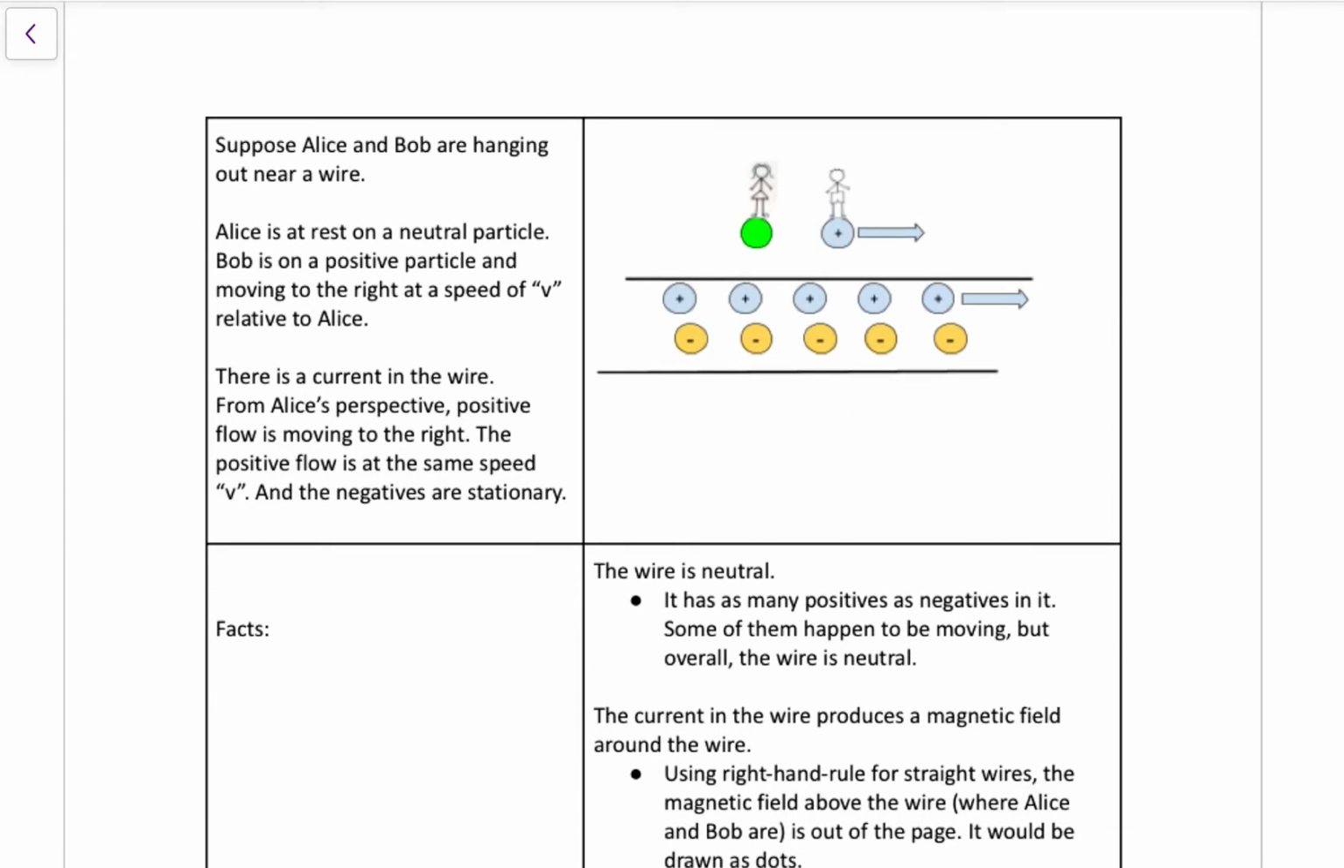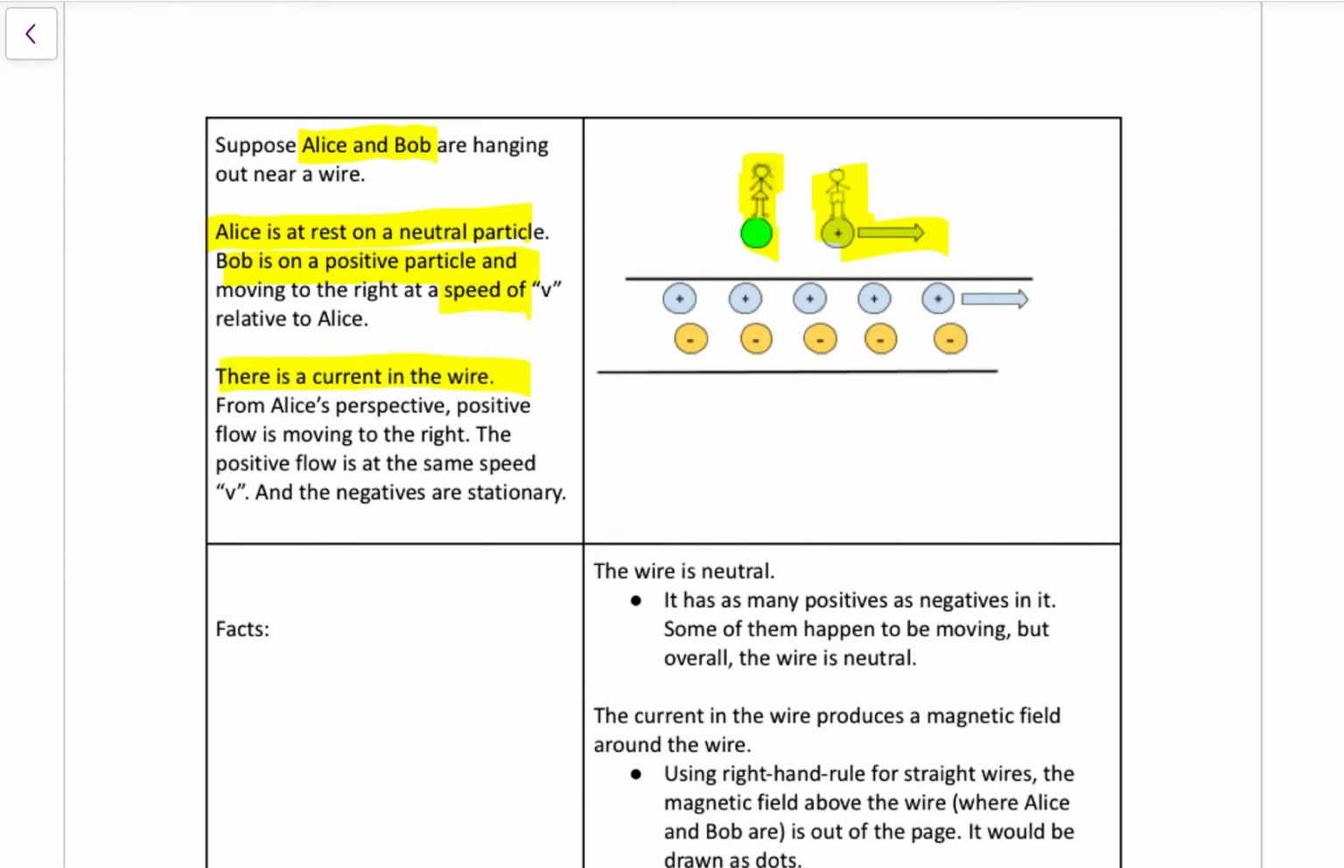So we got to use our imagination. Let's say we've got two people hanging out near a wire. We'll say Alice is at rest on a neutral particle. Here's Alice. And Bob is on a positive particle. And as far as Alice is concerned, Alice sees him as moving to the right at some speed v.